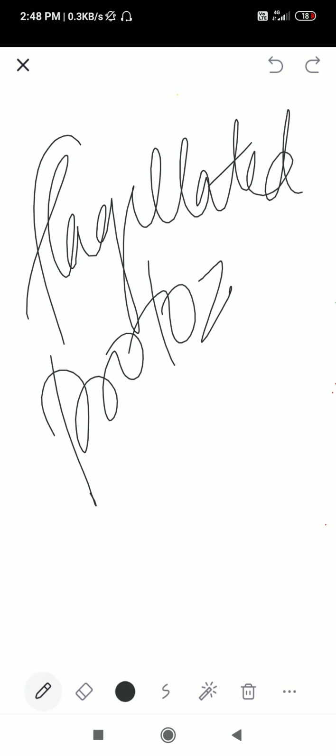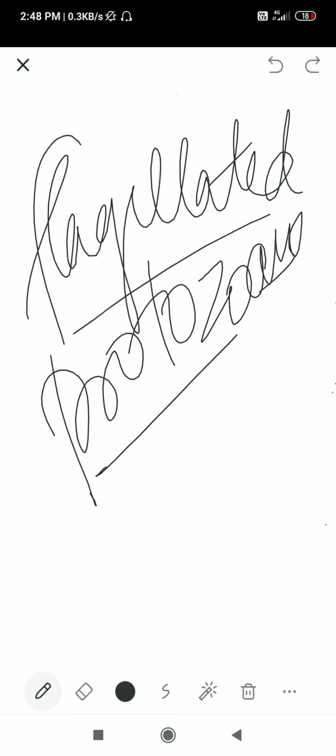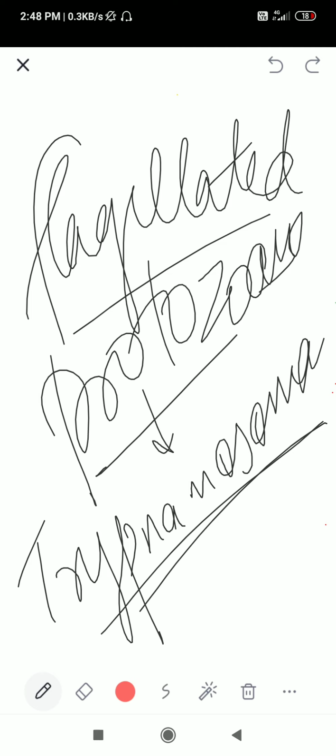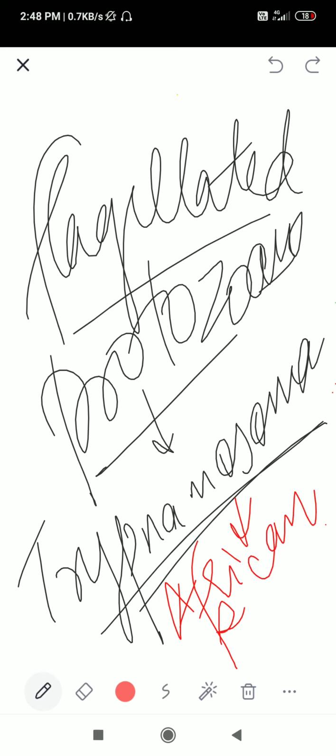Next we have flagellated protozoans. Flagellated protozoans, as the name signifies, have flagella. For example, Trypanosoma gambiense, that causes sleeping sickness, also called African sleeping sickness.